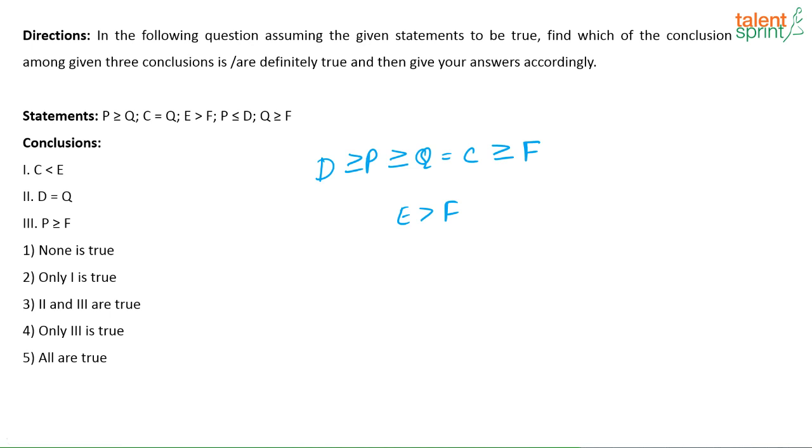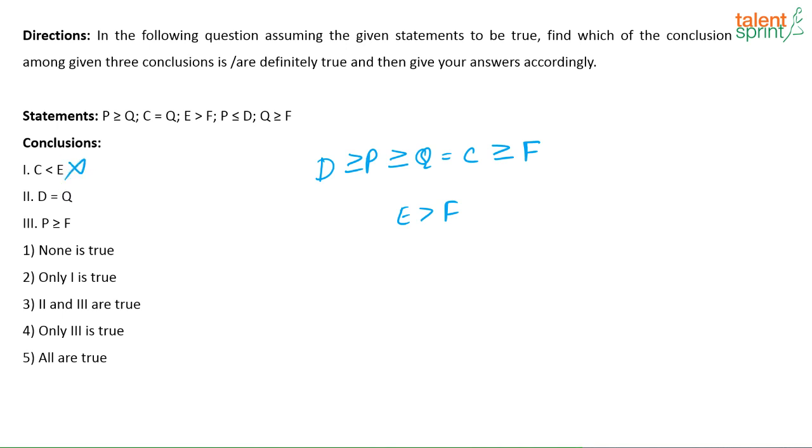Now let us look at the conclusions. C is less than E. Now can we find out the relationship between C and E? No, we cannot. We cannot compare C and E, right? See, I know that E is greater than F, but I don't know if E is greater than C. So first conclusion does not follow.